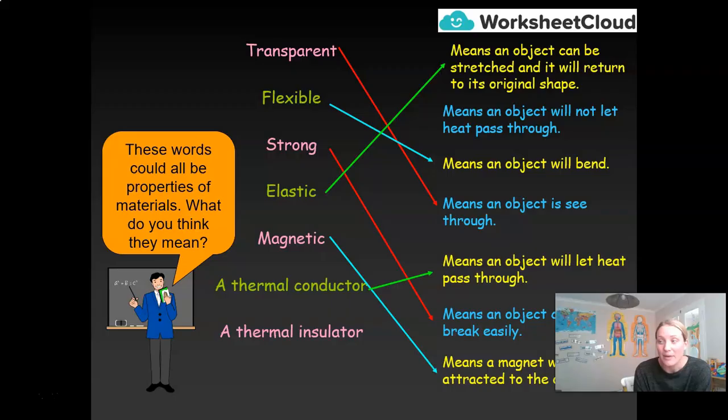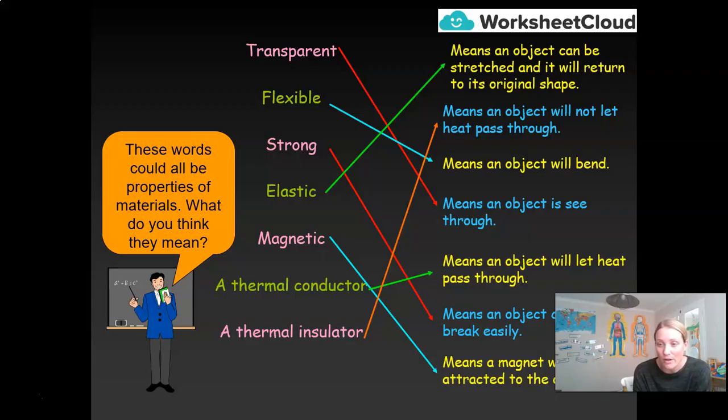So if I'm thinking about my cooking, I want to have a saucepan that is a thermal conductor. I want the heat to be allowed to come through the saucepan to boil whatever the water is that I've got in there. The opposite of that is a thermal insulator. That means that an object will not let heat pass through it.